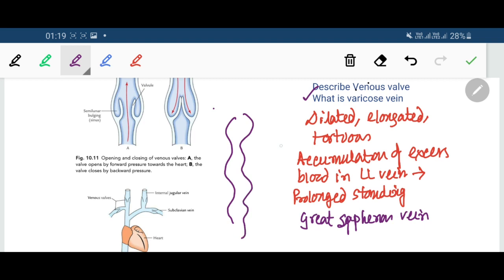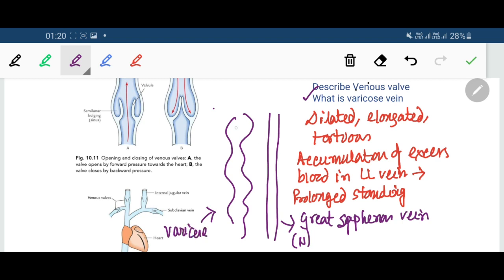Normally the great saphenous vein looks like this, but when it becomes varicose, the valves are damaged, there is backflow of blood and excess accumulation of blood which stretches the blood vessel wall and makes it dilated, elongated and tortuous.